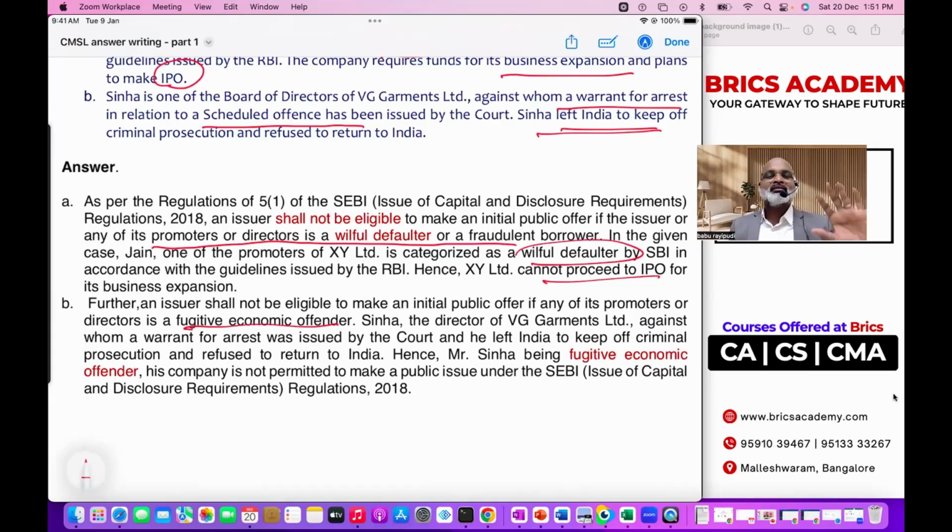Follow the method. First, understand which concept is connected to it, then explain it in the first paragraph, then answer point-wise. If they gave you 3 questions, write 3 points. If they give you 2 questions, write 2 points. But do not start writing the answer in the first paragraph itself. Start writing the answer only after giving the relevant concept in a case law question.